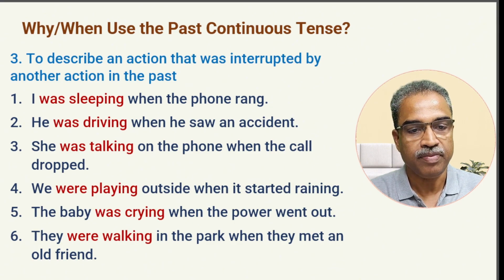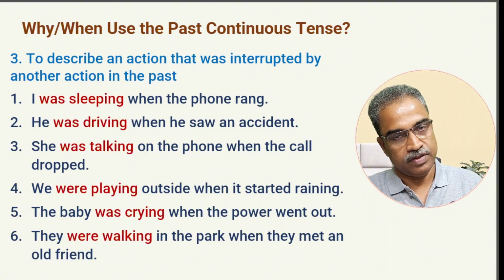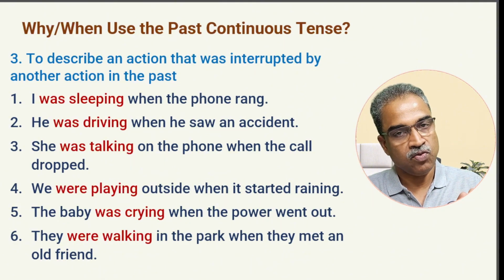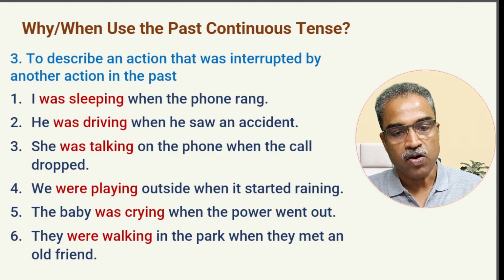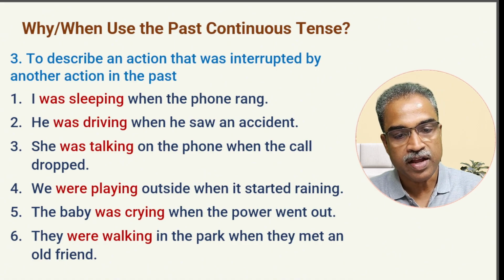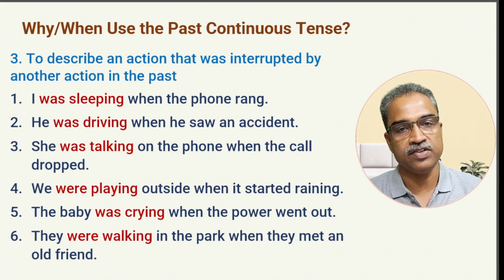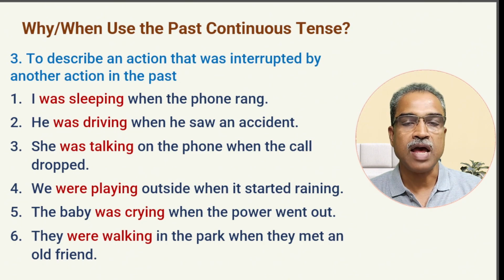That's the reason. Next is, he was driving when he saw an accident. Just saw an accident. That time, what was he doing? He was driving. An action was going on. She was talking on the phone when the call dropped. Suddenly the call dropped. That time she was talking. Very bad. Next, we were playing outside when it started raining. It started, simple past. Rain started. Okay. What was happening that time?